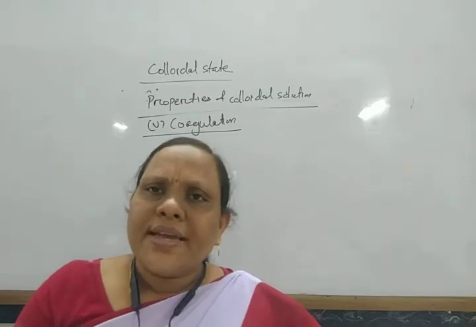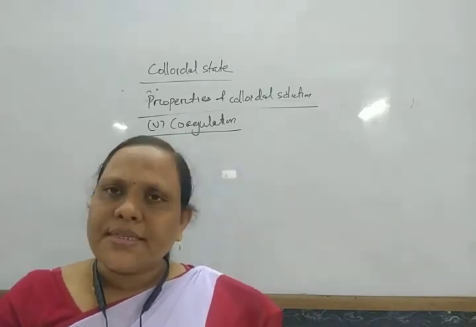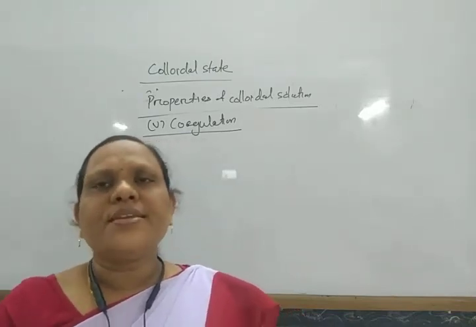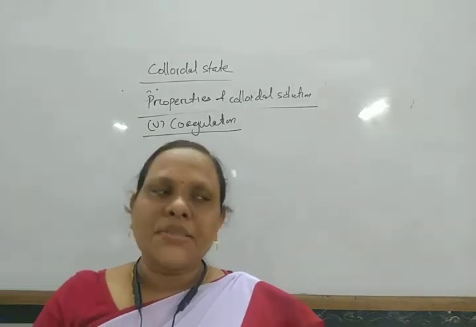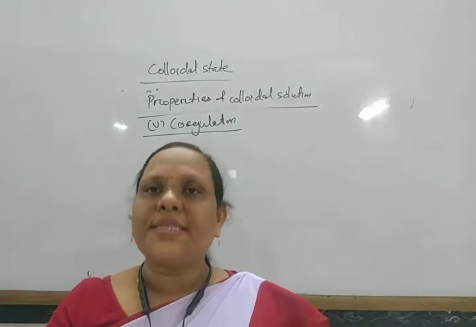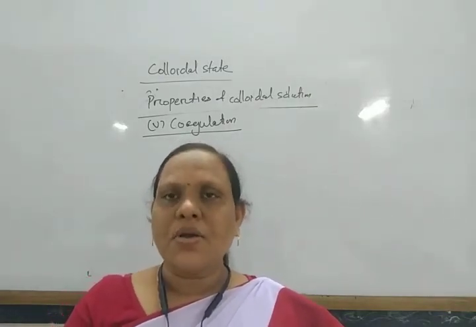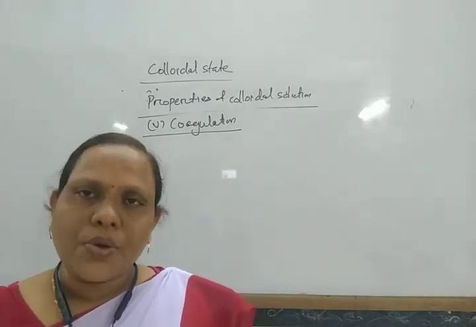The aggregation of colloidal particles to form large size particles of suspension size is known as coagulation or precipitation. It is also known as flocculation.